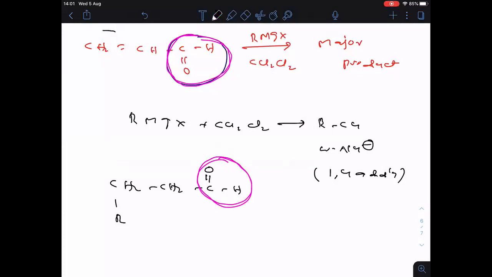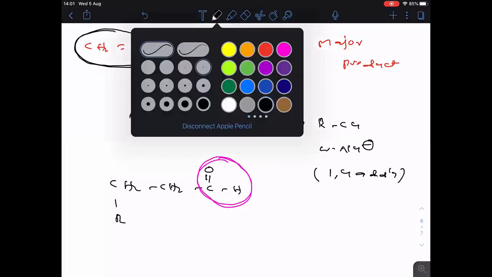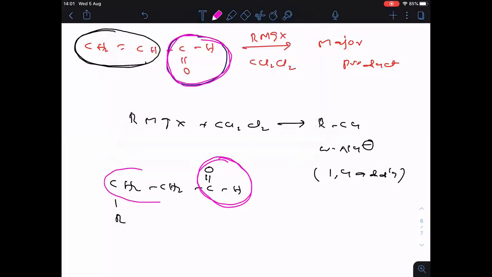Now here, see, break the pi bond. Now here you see, a pi bond is not there here. So aldehyde will come as it is. Just break the pi bond, add H and R. A small trick here. With weak nucleophile I am telling. Aldehyde as it is you bring here. Break the pi bond. Add R to one carbon, H to one more carbon. A small trick here. Directly we can write the product here.